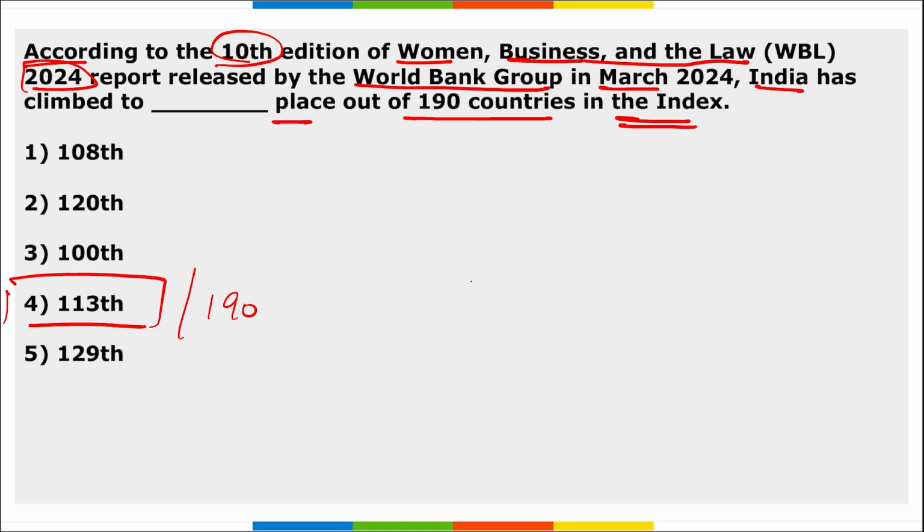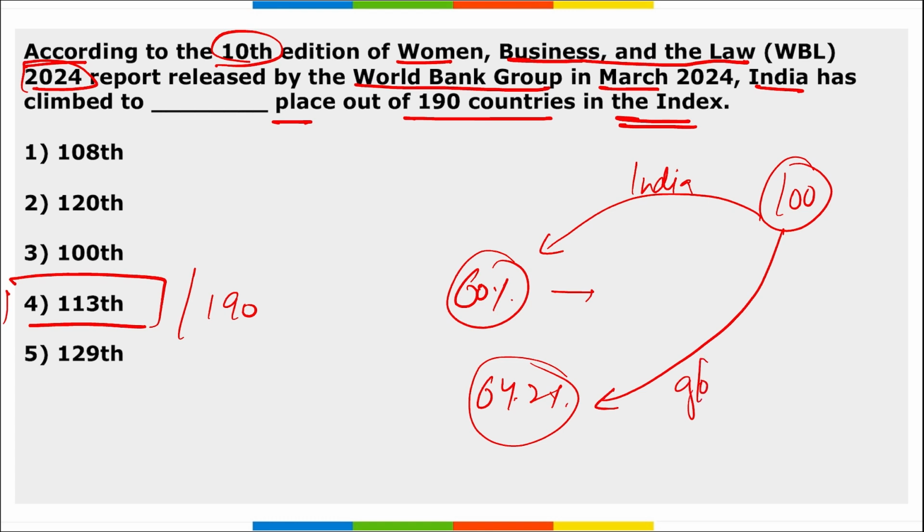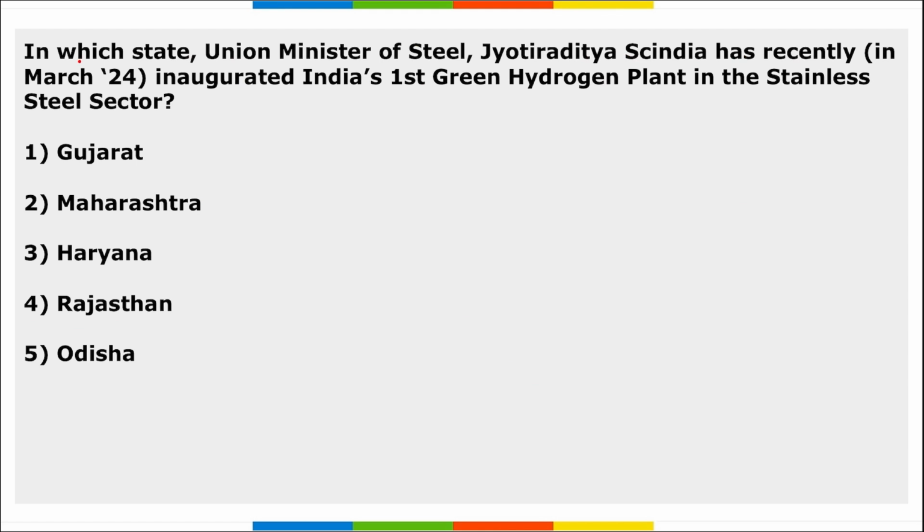And the index shows that women enjoy just 60% of the legal rights that are granted to men. And the global average here is 64.2. That means if 100% rights are enjoyed by men, women are enjoying just 60% in India, and globally it is 64.2%.